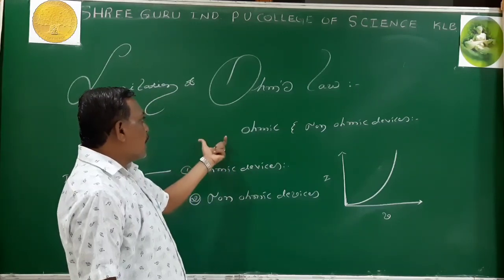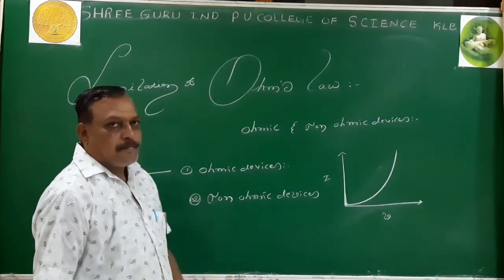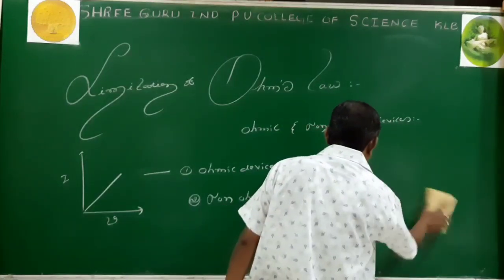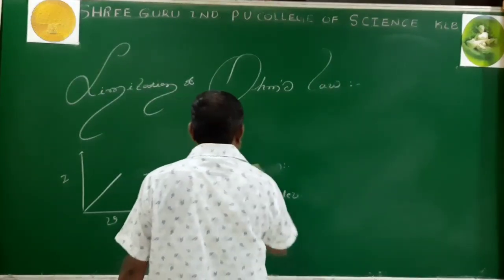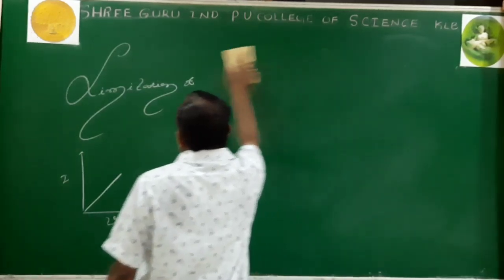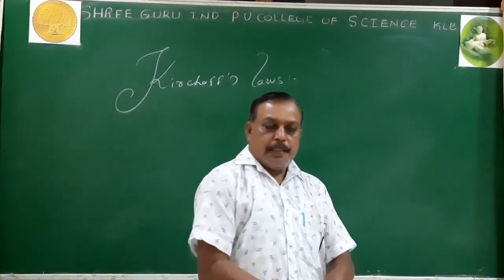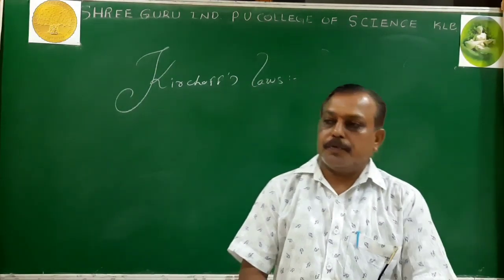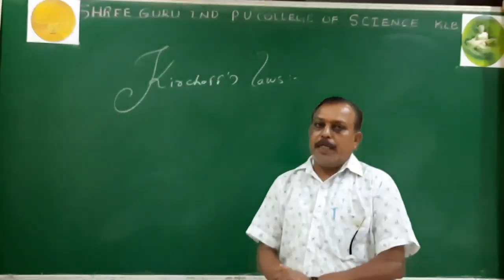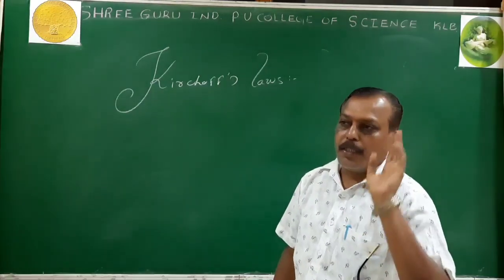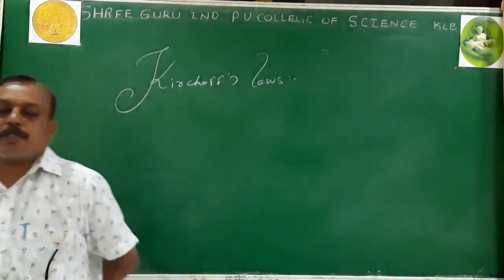Now we come to the end of Ohm's law, and we are entering the main, important and fundamental topic in current electricity, that is Kirchhoff's laws. What is that? Kirchhoff's laws. The name of the scientist is Robert Gustav Kirchhoff. He formulated two laws to deal with current and voltage, and those laws are called Kirchhoff's laws.